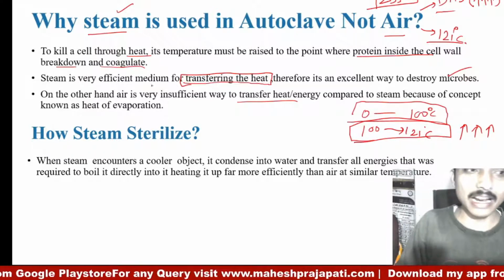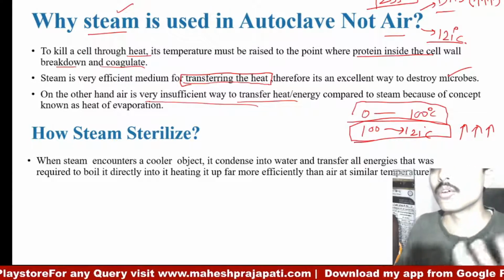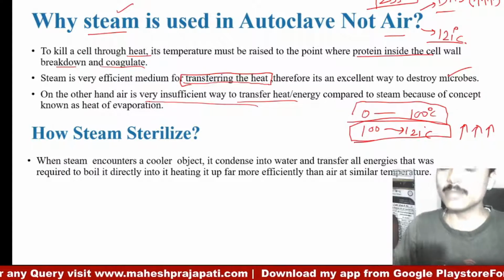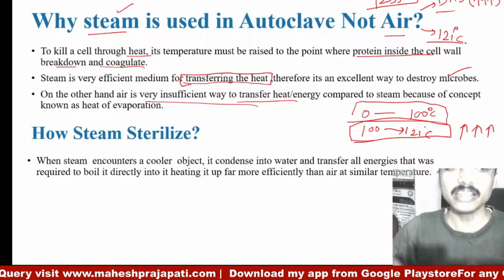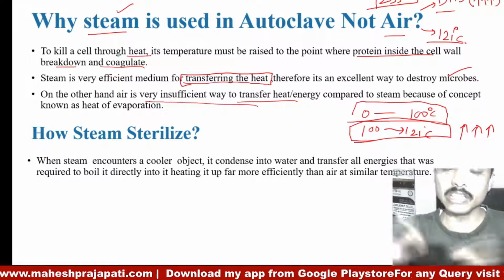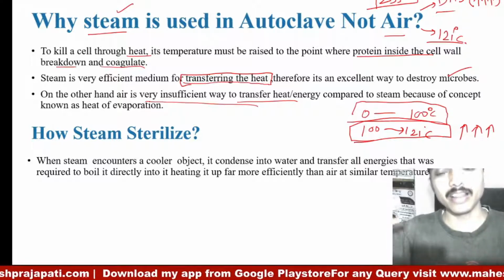So steam is a very efficient medium for transferring heat, therefore it destroys the microorganism. On the other hand, air is a very inefficient way of transferring heat. So one reason why we are using steam instead of air is the efficiency of heat transfer: steam is more efficient while air is less efficient.